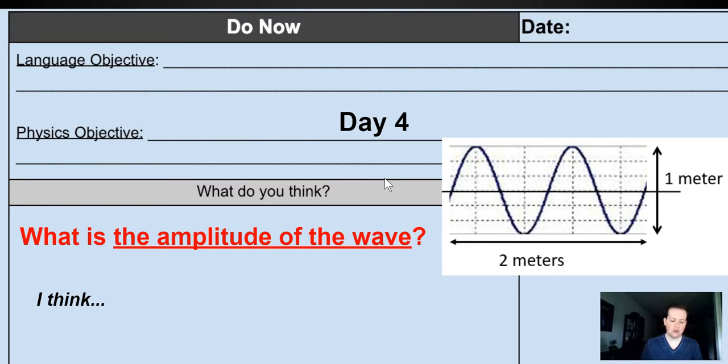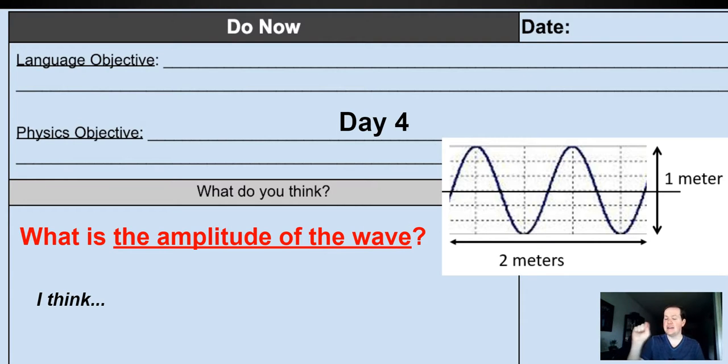So we have day four. Remember, Mr. Thrasher likes it if you have a piece of paper and you write this down. Day four. There's a picture right here, and the question says, what is the amplitude of the wave? I want one full sentence.